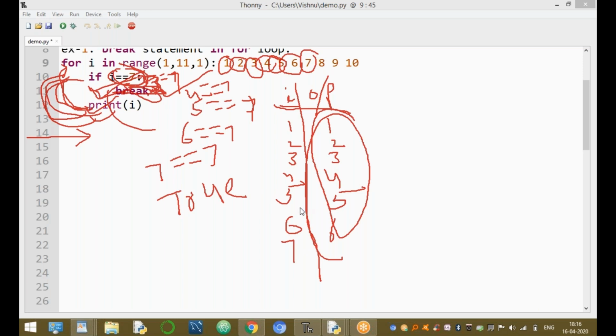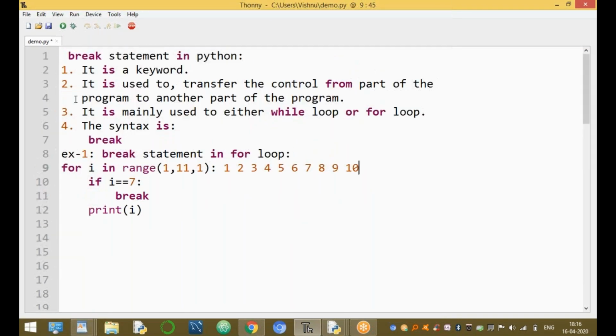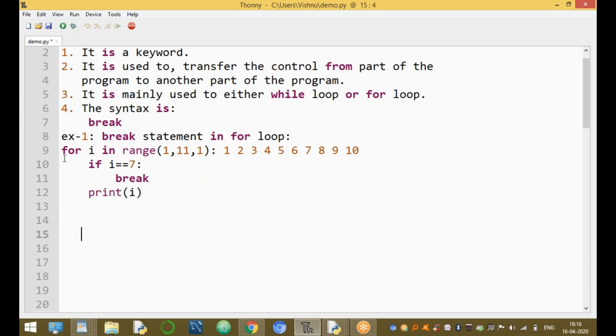That is break. What is the use of break? The break statement is used to transfer the control to another part of the program. Mainly it is used in either a while loop or a for loop, to exit from the loop. That means exit from the loop.